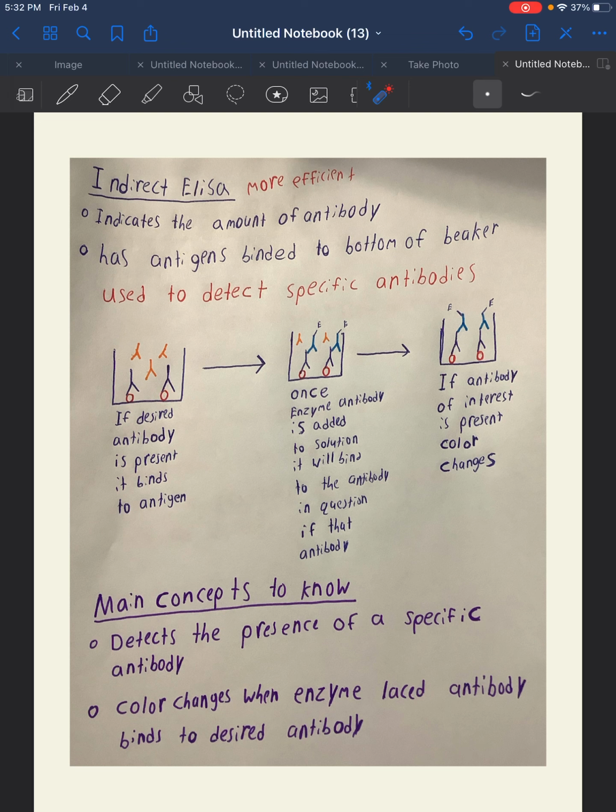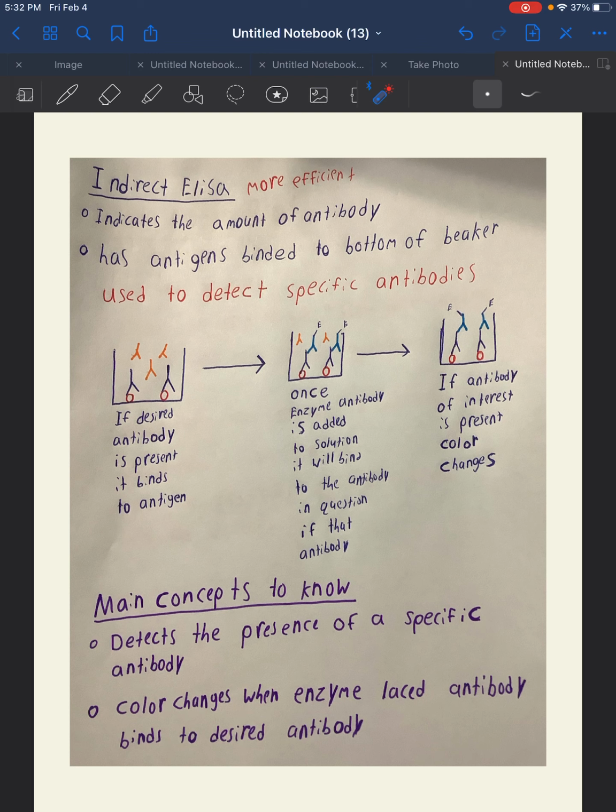Now, the antibodies we want in question to neutralize this antibody should, in theory, attach to that antigen, because once again, antibodies only attach to specific antigens. So how we do this is we will put a bunch of antibodies in this beaker, and the antibodies we want will bind to the antigen at the bottom of the beaker. If none of these antibodies bind to the antigen, then our antibody was not in the solution we isolated, and we know we failed.